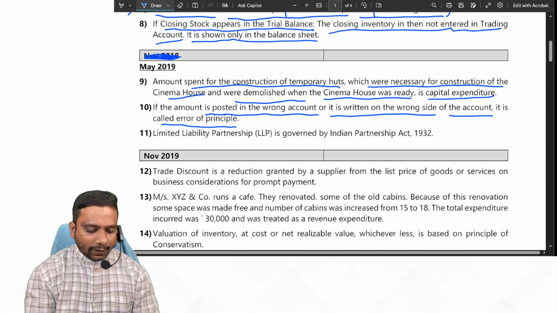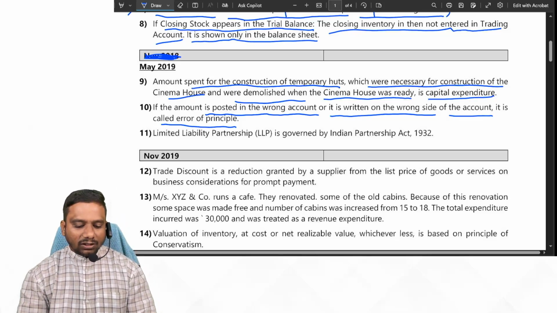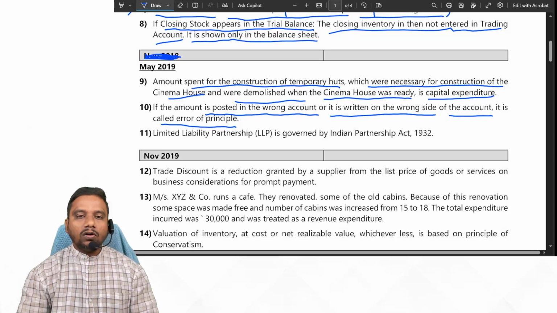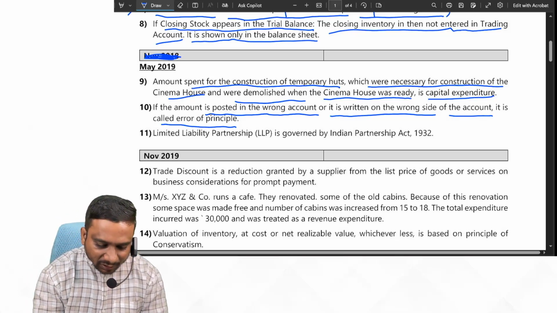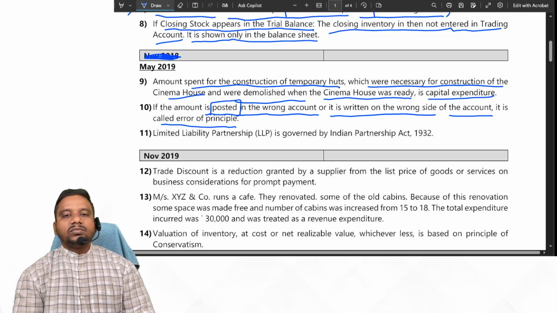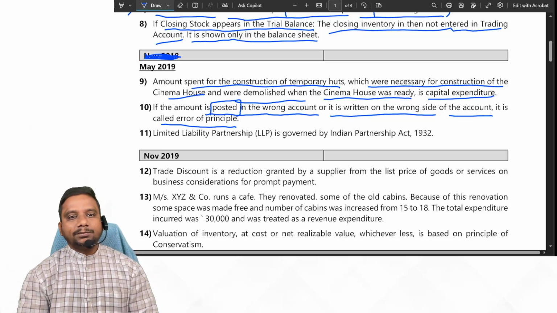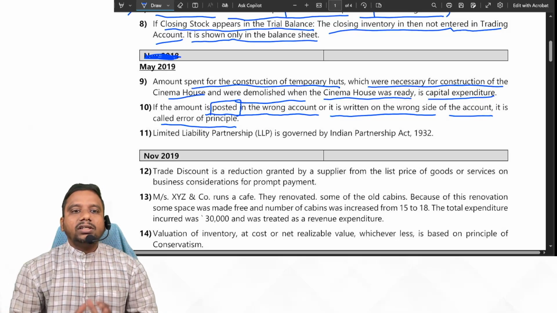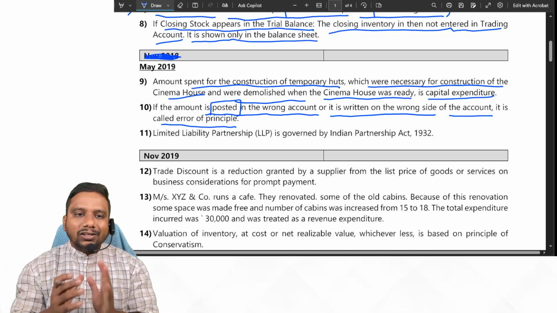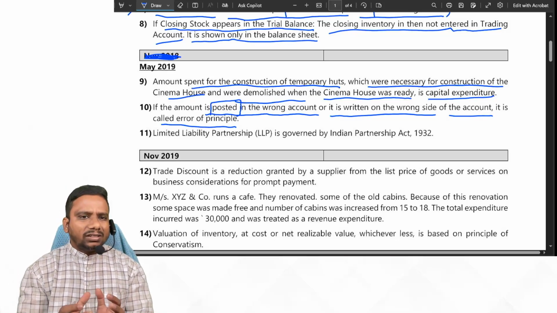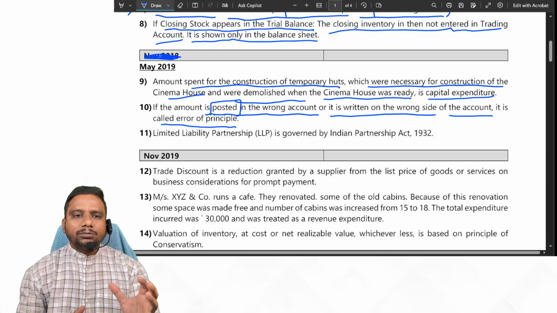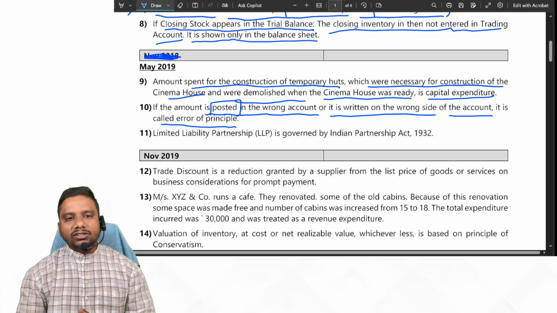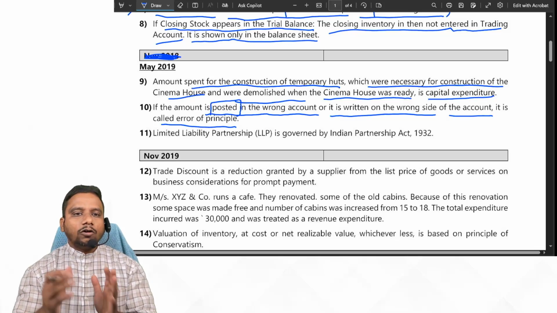Observe carefully. If the amount is posted in the wrong account or it is written on the wrong side of the account, it is called error of principle. No, students. Here they said posting. Here they said posted. Generally, error of principle happens at the time of recording the entry itself. If you commit some mistake, suppose capital expenditure treated as revenue expenditure or revenue expenditure is treated as capital expenditure, then we call it error of principle.